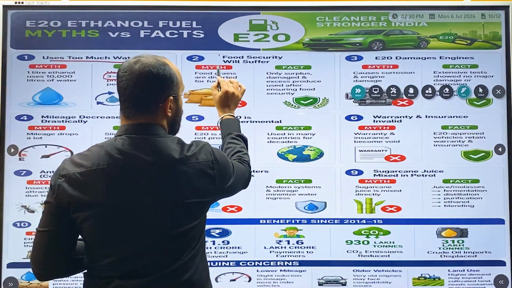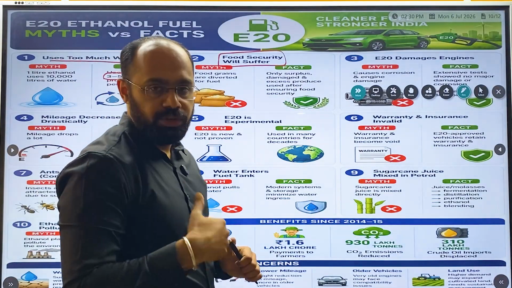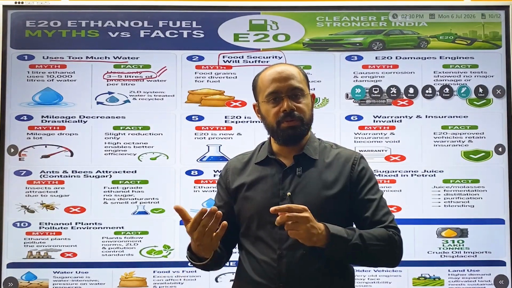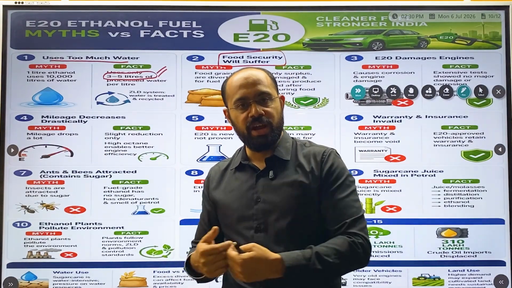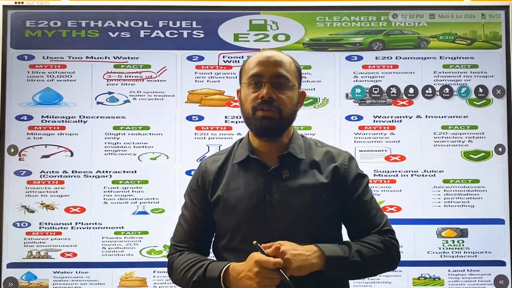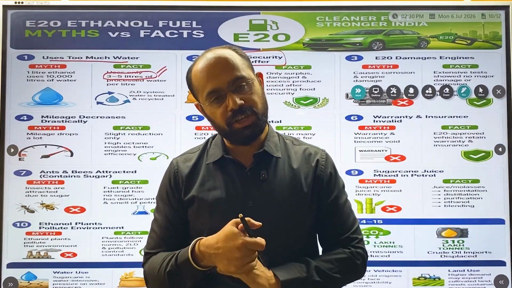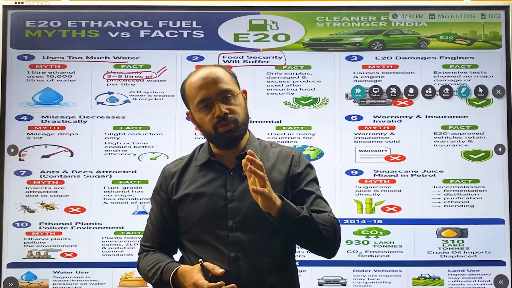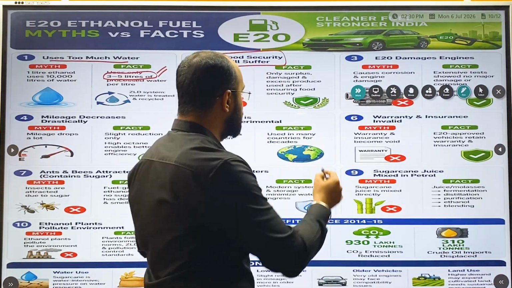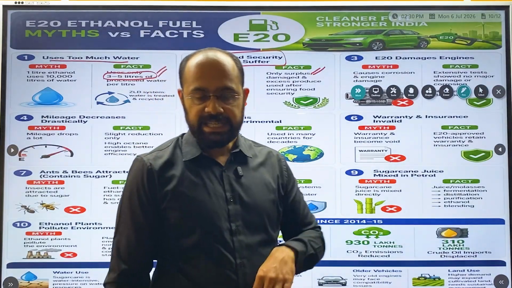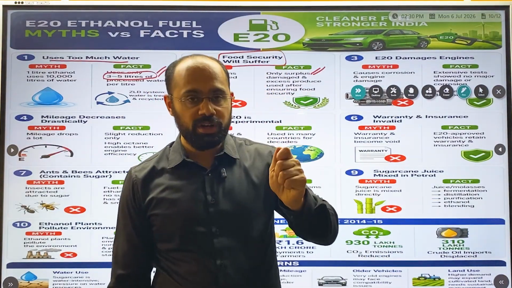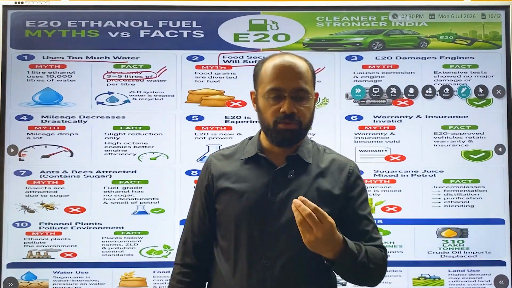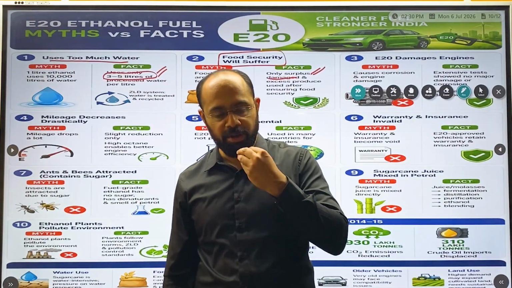Now the second thing is that food security will suffer. Here people said that if farmers start earning more income from ethanol, they will focus more on ethanol, and we will have a shortage of food, a problem of food security in India. So what has the government said? The government has basically told us that we only use those which are surplus, and second, broken grains, damaged or broken grains. So only those food crops will be used in production of this ethanol.